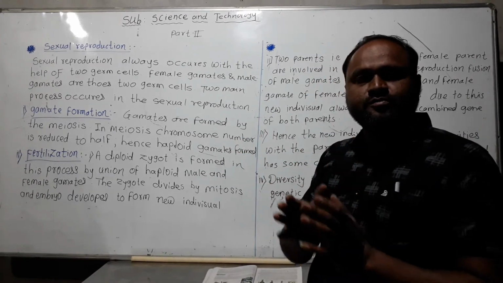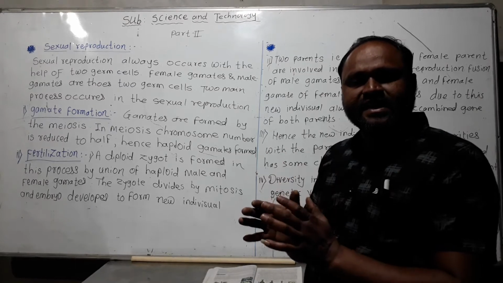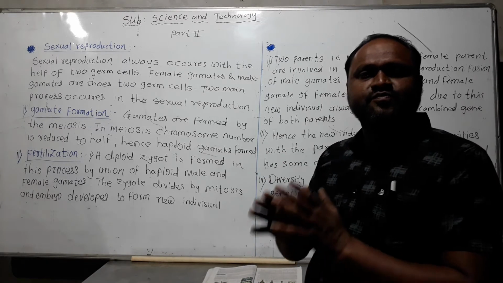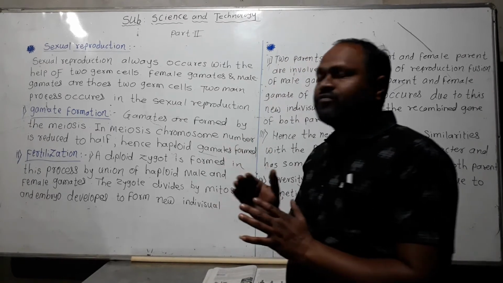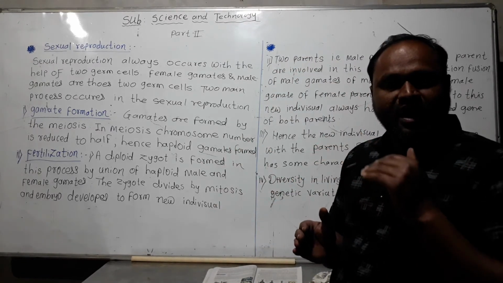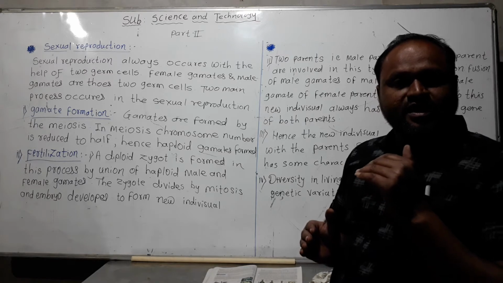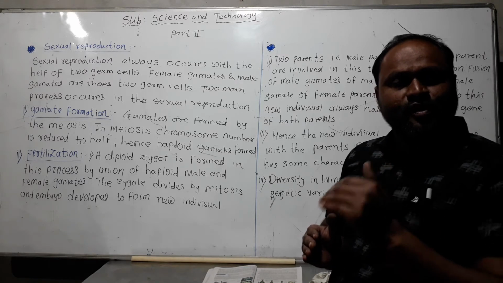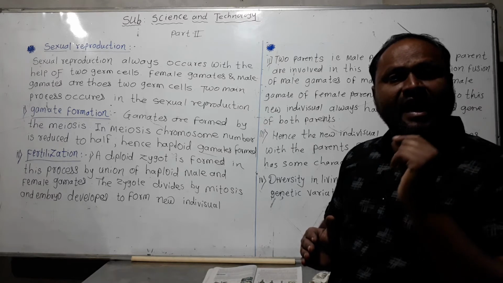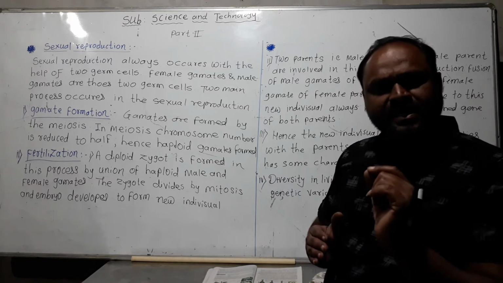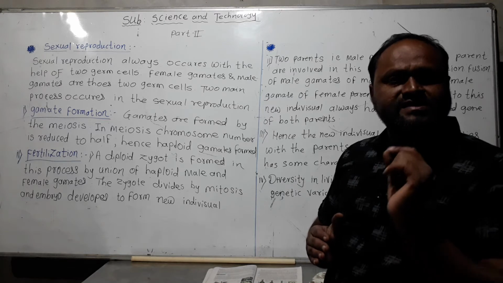The total number of chromosomes in a diploid cell is 46, but in gamete formation the number is reduced to half, only 23 chromosomes, and this cell is called a haploid cell.